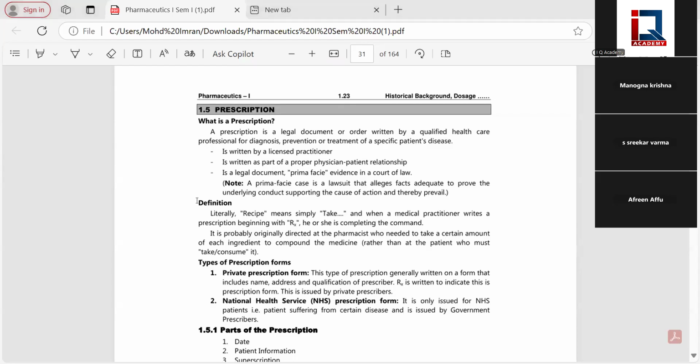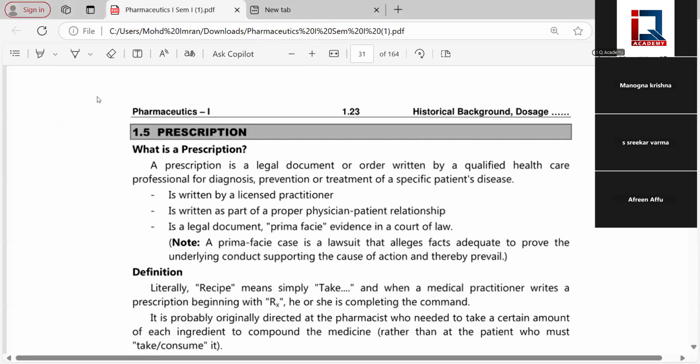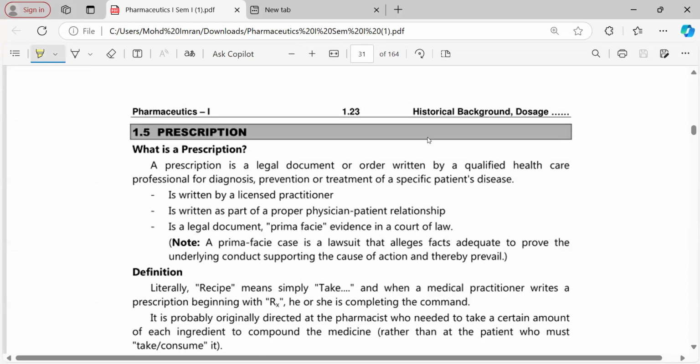Okay, thank you. So, guys, now we are going to discuss the most important topic, prescription. Define prescription. Can anybody define prescription, please? You will definitely have a few questions from the prescription. So, what is prescription? Prescription is a written order from a physician or a medical practitioner to a pharmacist.